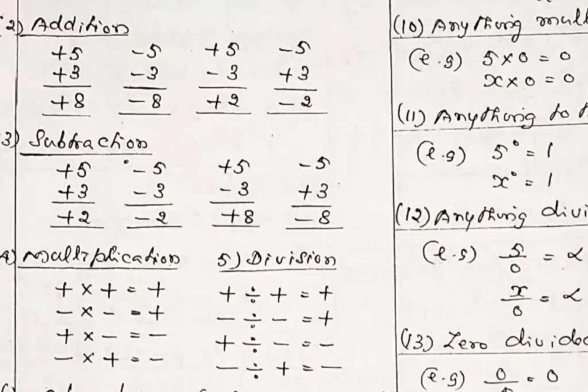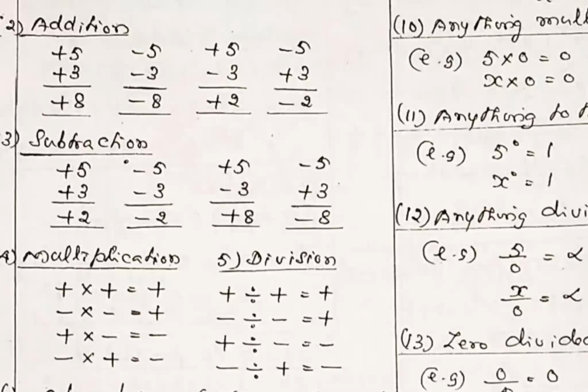If you want to subtract, change the sign of the lower number. The lower number is 3. Change the sign to minus 3 and add it. You will get plus 2. Similarly, in the second example, change the sign of the lower number and do the addition. Go to the third example, you will understand quickly.